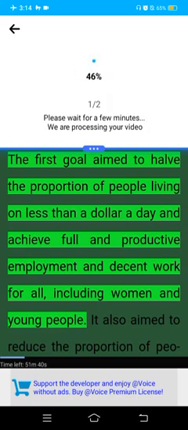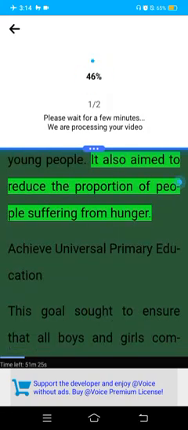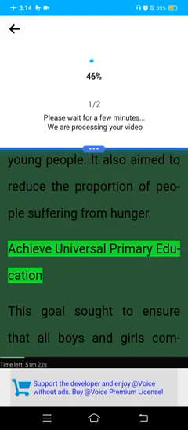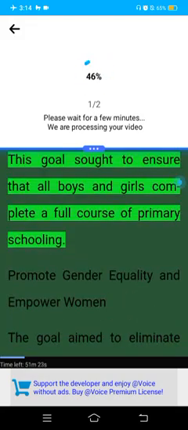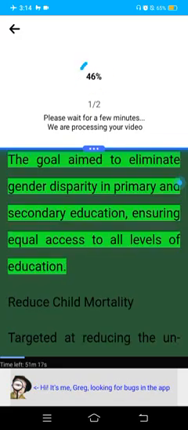The 8 MDGs. Eradicate extreme poverty and hunger. The first goal aimed to halve the proportion of people living on less than $1 a day and achieve full and productive employment and decent work for all, including women and young people. It also aimed to reduce the proportion of people suffering from hunger. Achieve universal primary education. This goal sought to ensure that all boys and girls complete a full course of primary schooling.